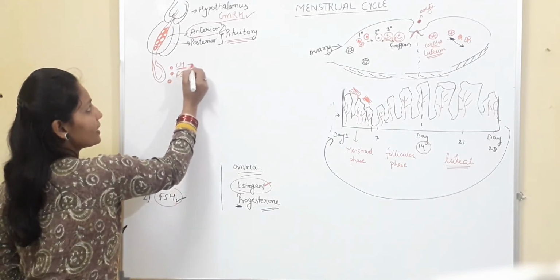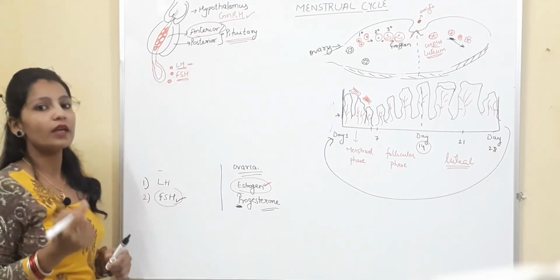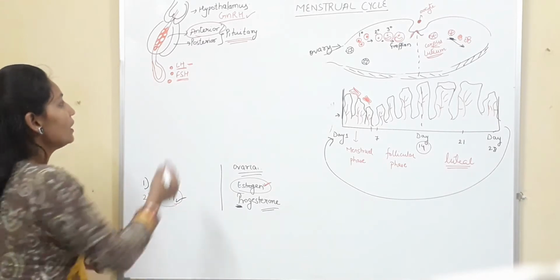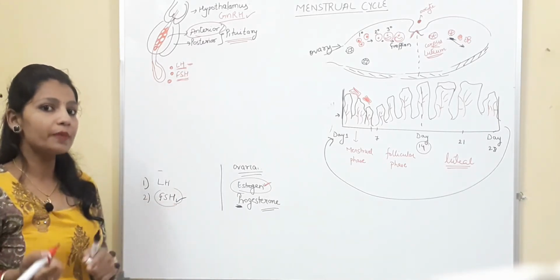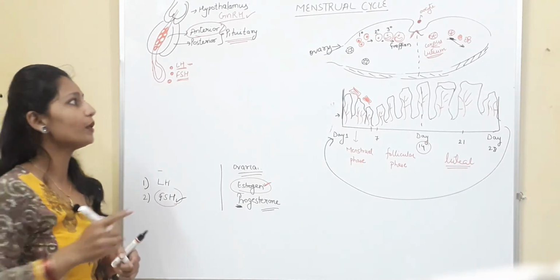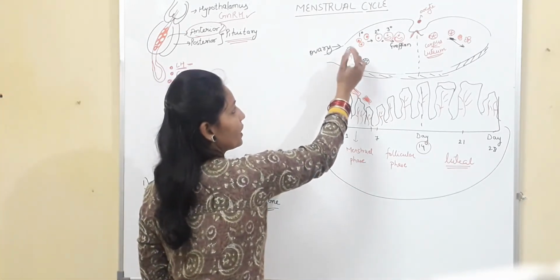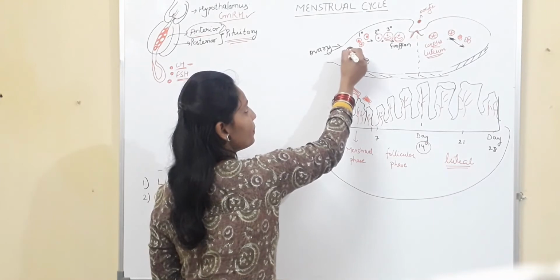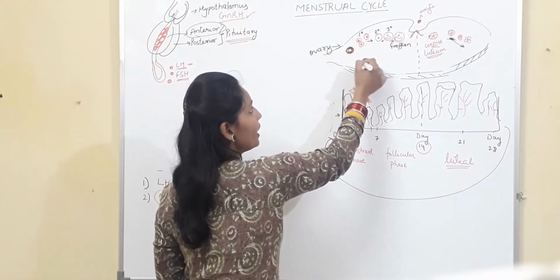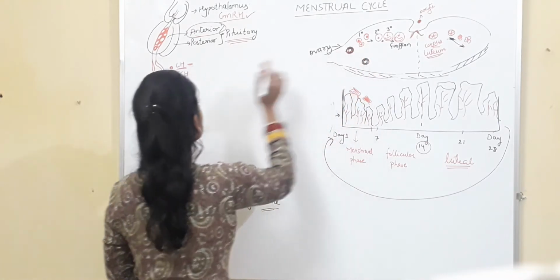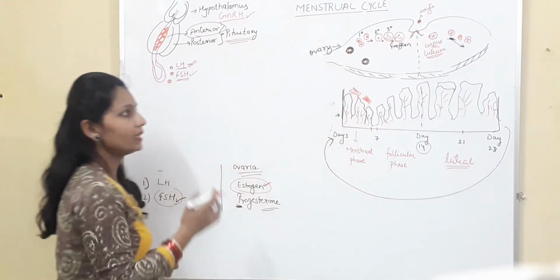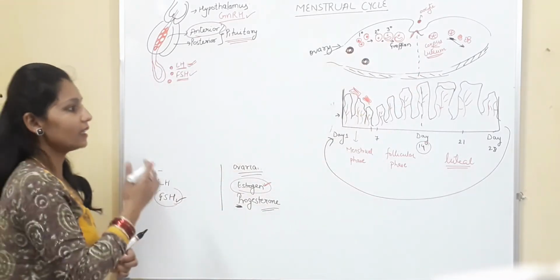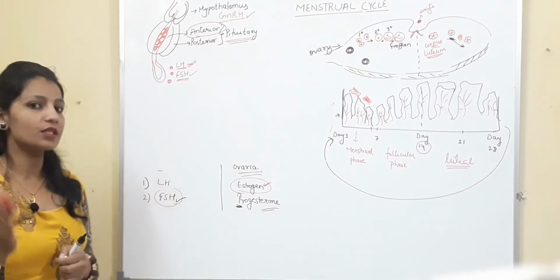LH is luteinizing hormone and FSH is follicle stimulating hormone. Now these two hormones will enter into the blood and through the blood they will reach the ovary. These are the capillaries which will bring the hormones here. Now these two hormones will influence the development of follicles in the ovary and also affect other functions in the body.